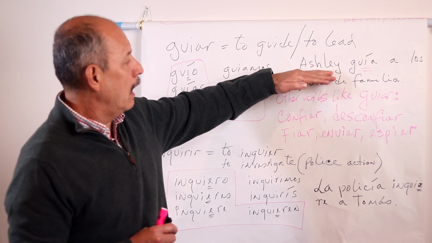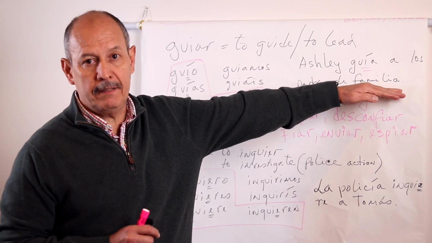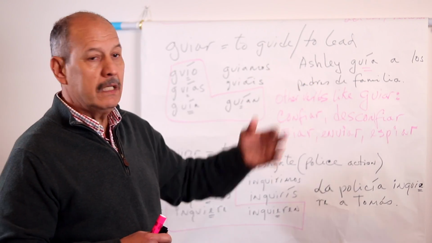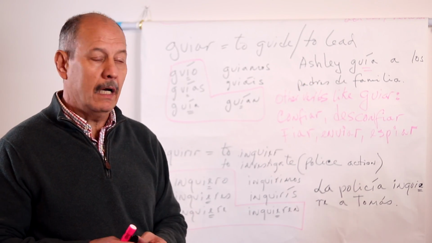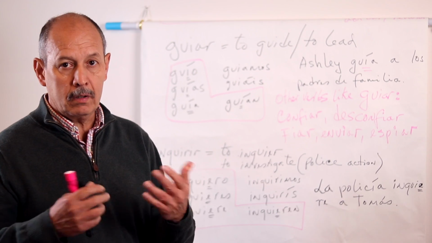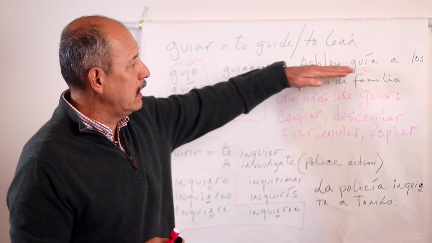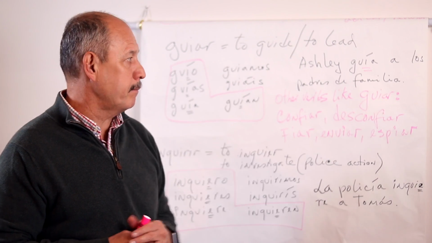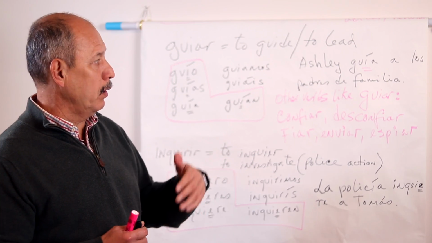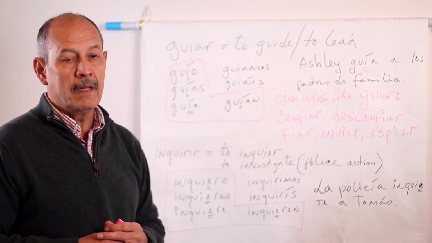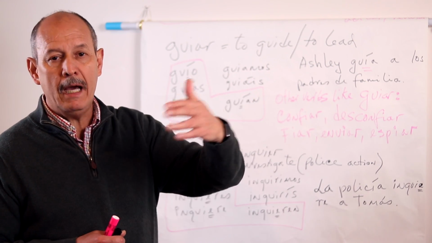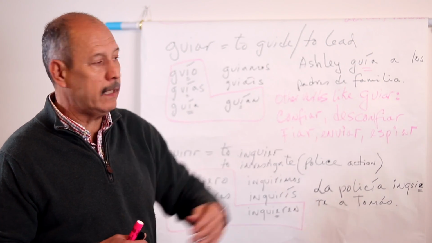As an example, Ashley guía a los padres de familia, right? Ashley, she's a student, but she works in the admission office, and she's guiding, she's giving a tour to all those parents or all the students, potential students coming to our college or university. Ashley guía a los padres de familia, right? Ashley guía a los estudiantes. El policía guía el tráfico, el director guía a la orquesta, el maestro, the maestro in English, right? Guía a la orquesta.